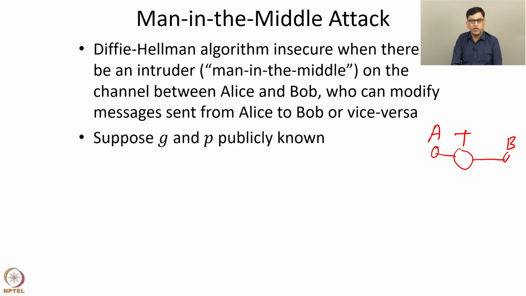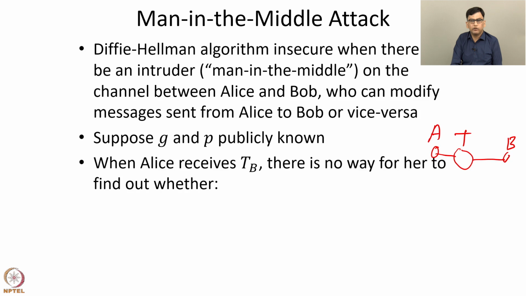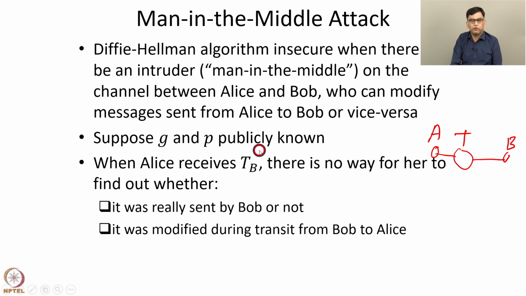Suppose again that g and p are publicly known. When Alice receives TB, there is no way for her to find out whether it was really sent by Bob or not. And even if it was sent by Bob, was it modified during transit from Bob to Alice? So Mallory might just initiate communication and send a value to Alice, and Alice has no way to find out that it was sent by Mallory and not by Bob.